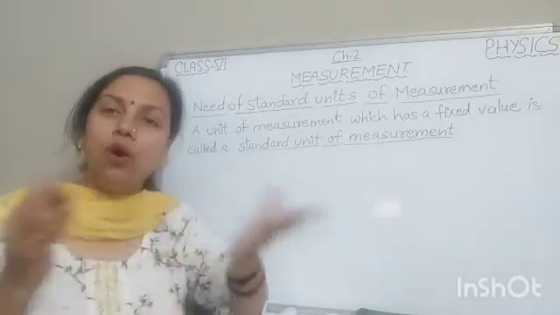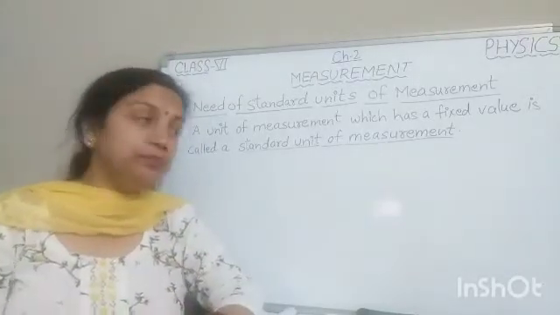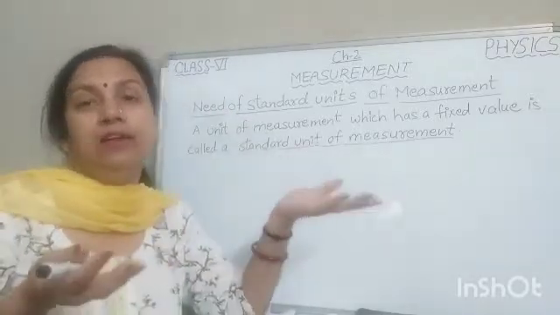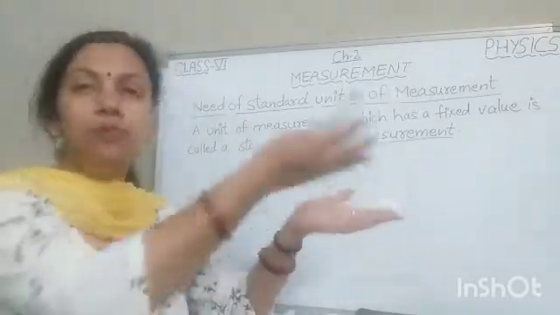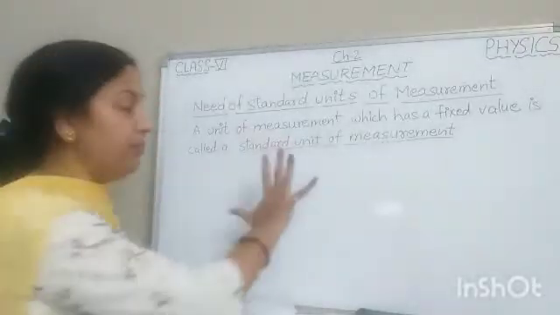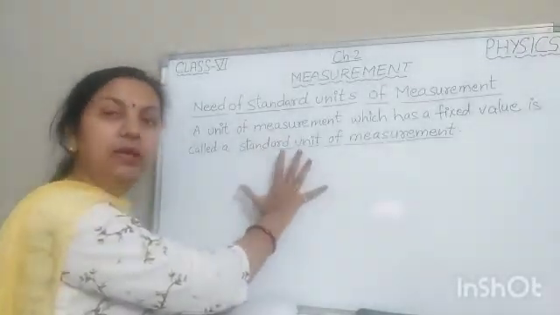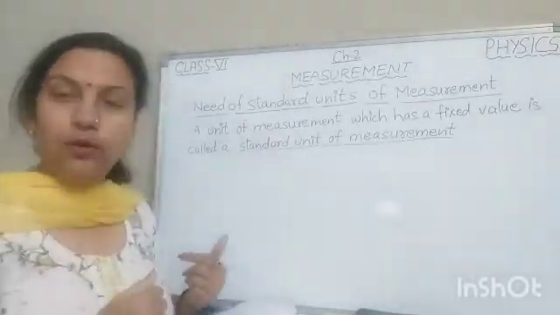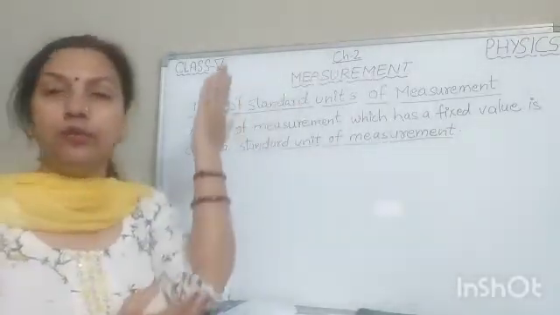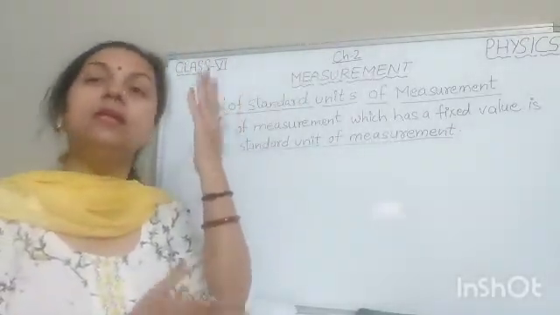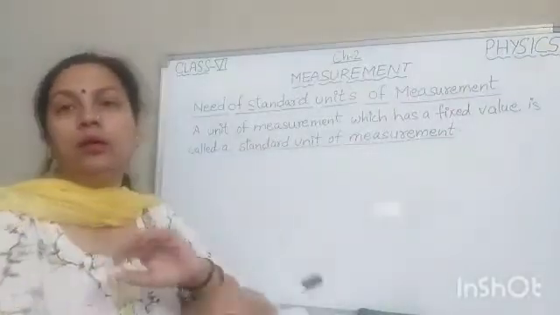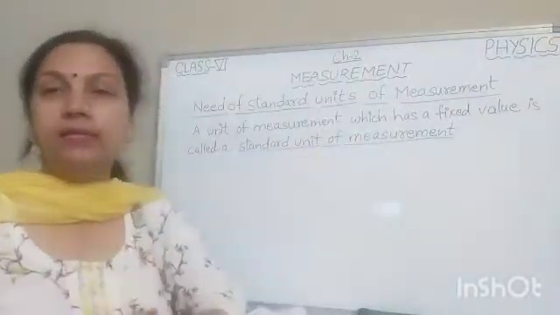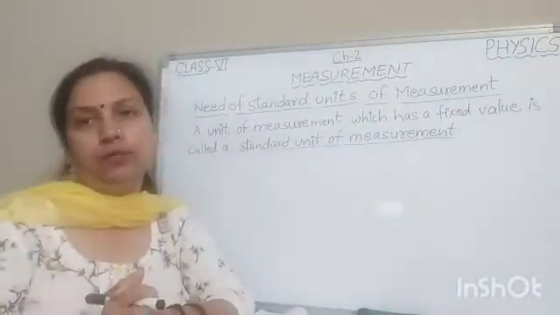Today also these all are unreliable because body parts are different. They vary from person to person. The length of my hand span will be different from yours. Okay, the length of my cubit will be different from yours. So if we measure like this, it will create a confusion.